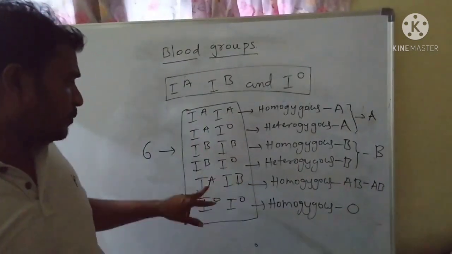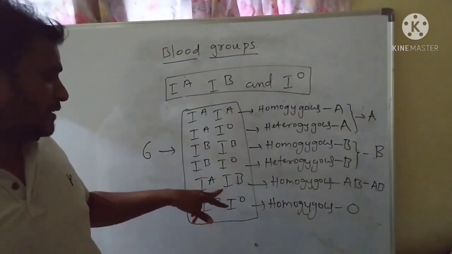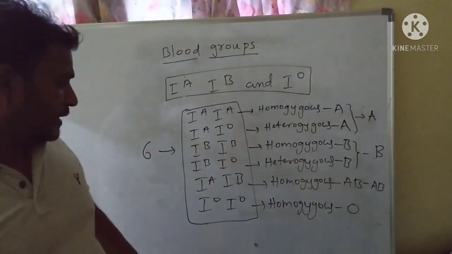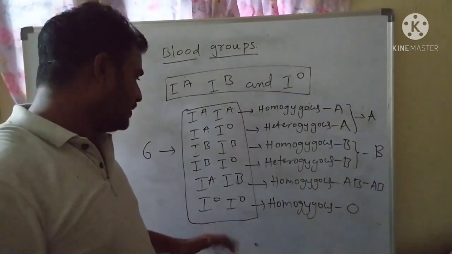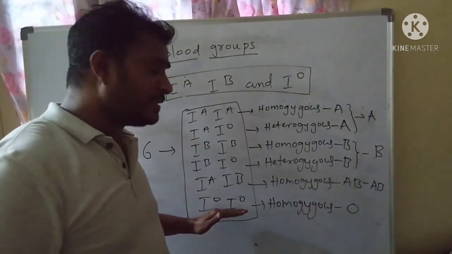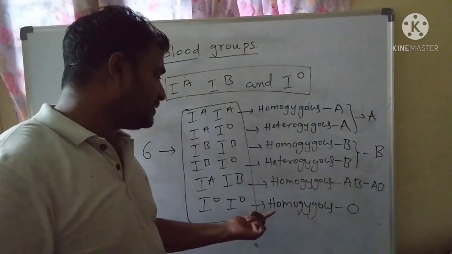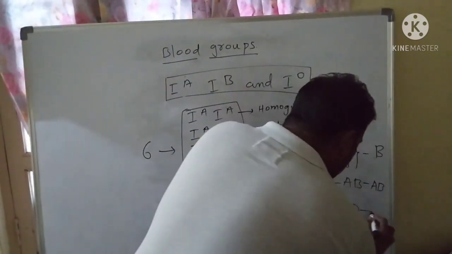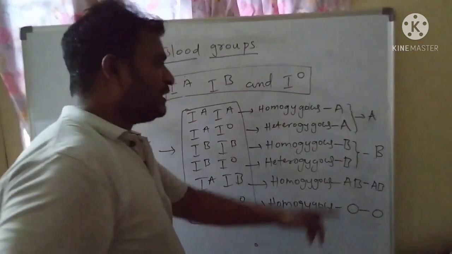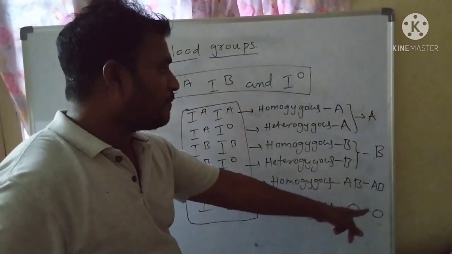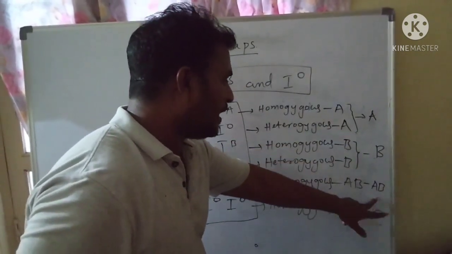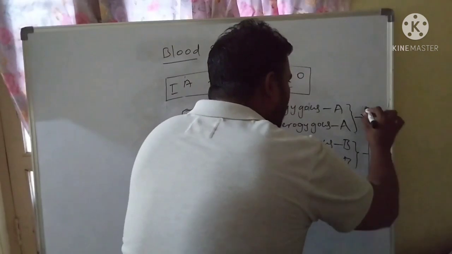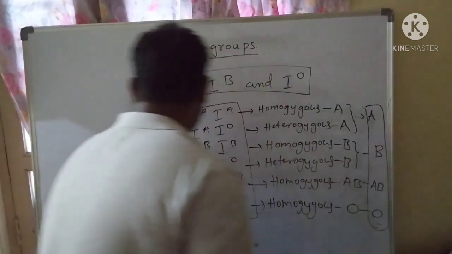The condition in which both alleles are dominant is known as codominance. In IOIO, both alleles are recessive, but this helps in the formation of homozygous blood group O. So here, how many types of blood groups or phenotypes are formed? A, B, AB, O. That means the total blood groups are 4.